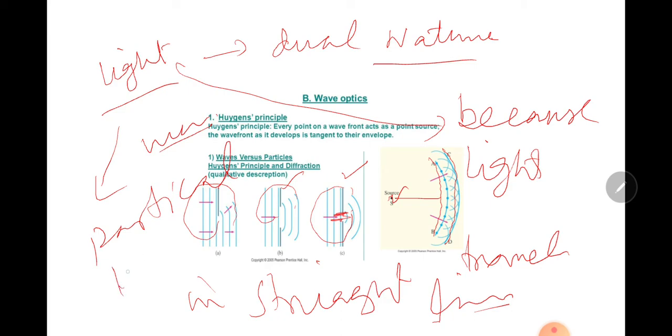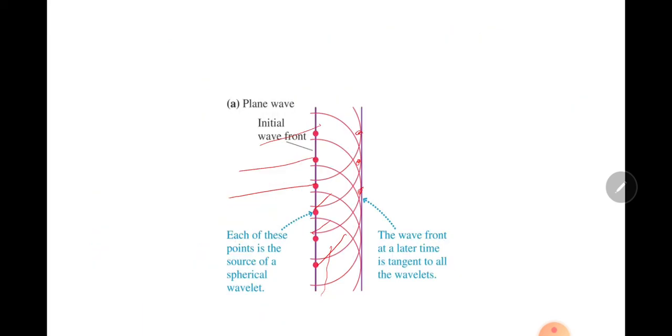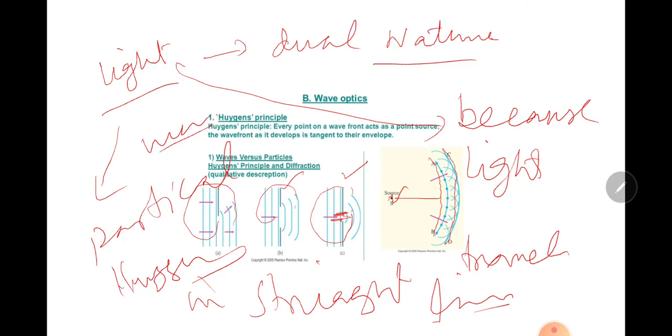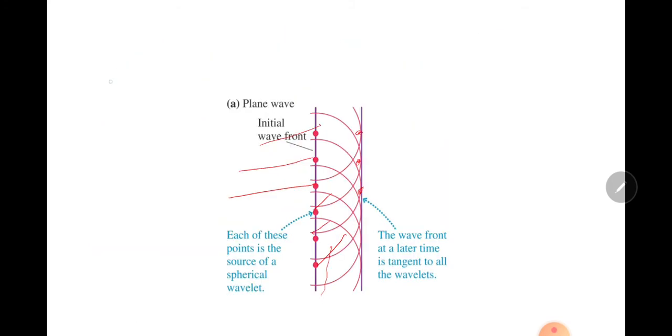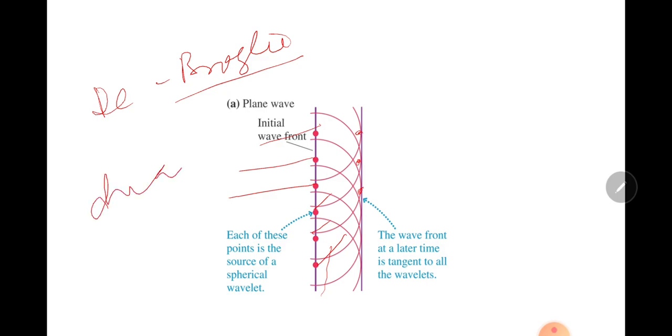Huygens described that light has wave nature. De Broglie explained that light has dual nature. Sometimes it behaves like a particle and sometimes it behaves like a wave.